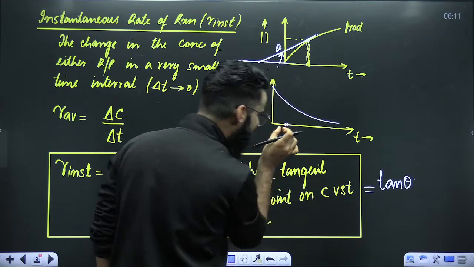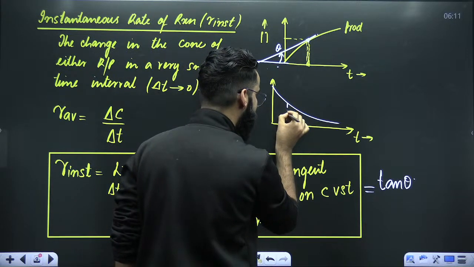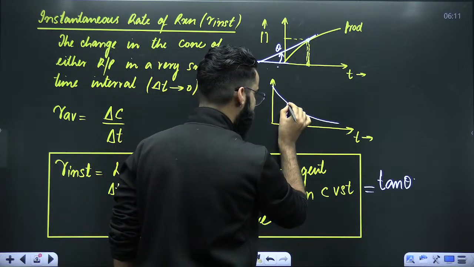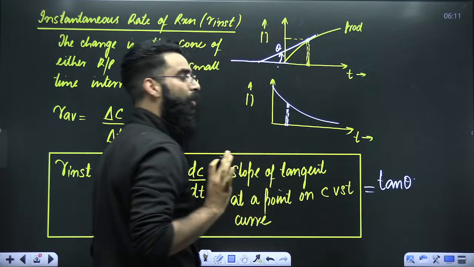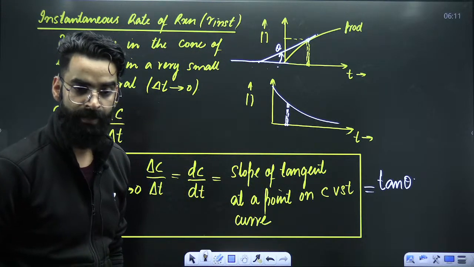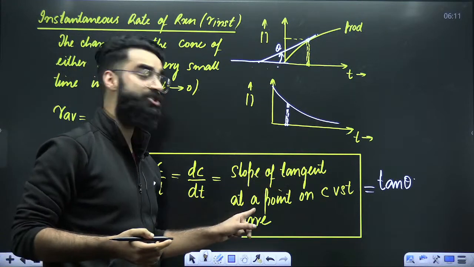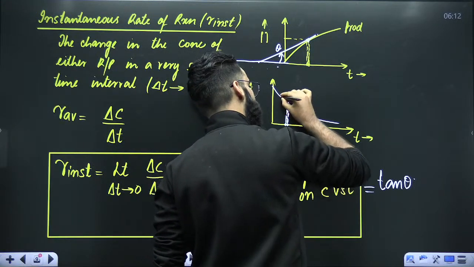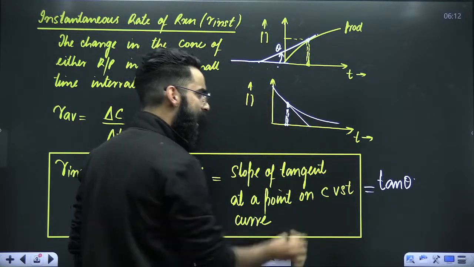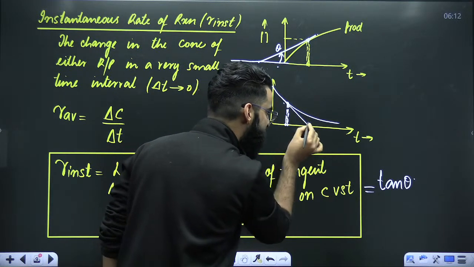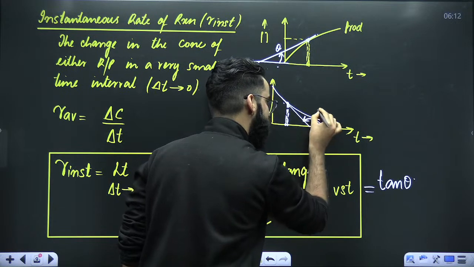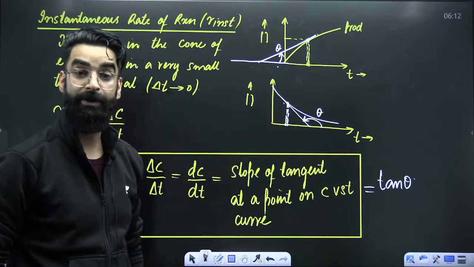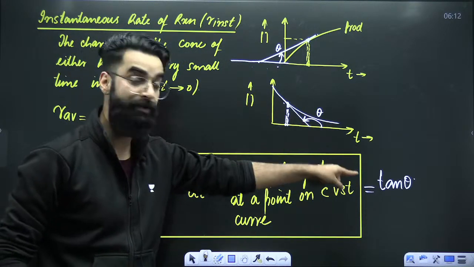And I want to calculate the instantaneous rate of reaction in this very small time interval. How exactly am I going to do it? Slope of the tangent at a point on the concentration versus time curve. At this particular point, I'm going to draw a tangent. This is the tangent. I'm going to measure the angle the tangent makes with the positive x-axis in the anti-clockwise direction. So this is theta. Once I get theta, I'm going to calculate tan of theta.